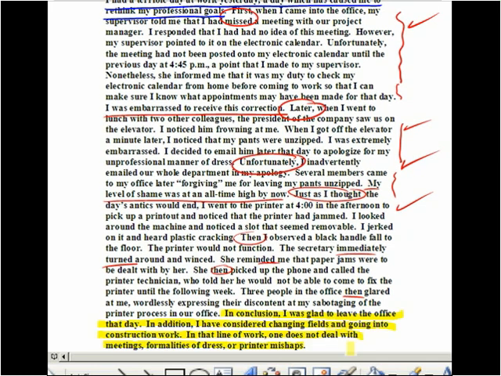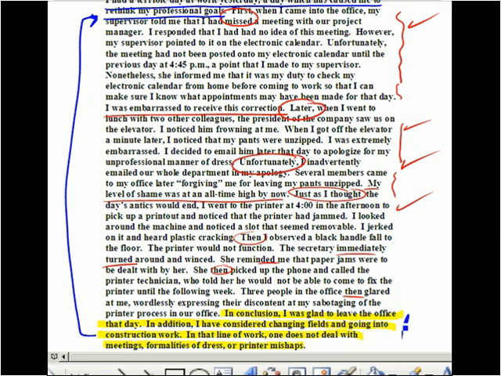In conclusion, I was glad to leave the office that day. In addition, I have considered changing fields and going into construction work. In that line of work, one does not deal with meetings, formalities of dress, or printer mishaps. In this concluding sentence, the writer reflects what had already been stated throughout the paragraph and what had already been introduced in the topic sentence.